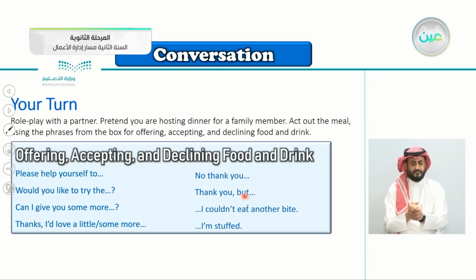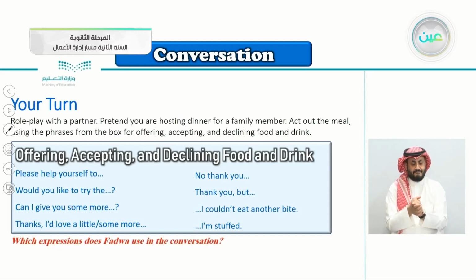Thank you, but I'm full, for example. I couldn't eat another bite, just as she said, I'm stuffed. So all of these, you are declining the food. Here you are accepting. Thanks, I'd love a little, or some more. Here, these three, you are offering some food.